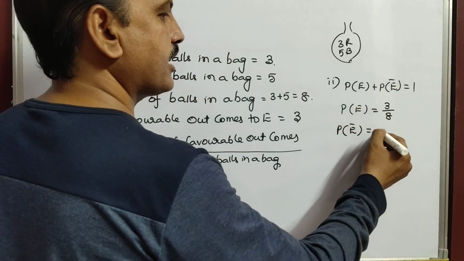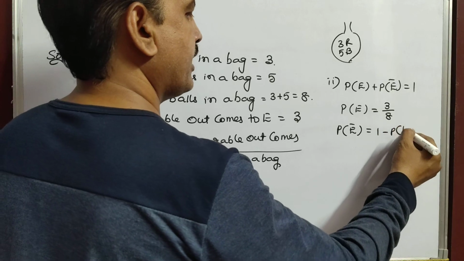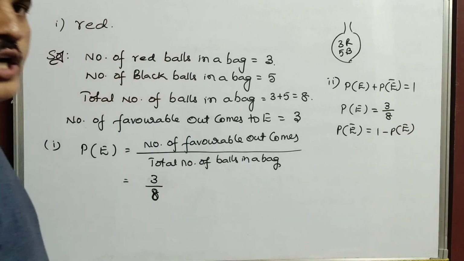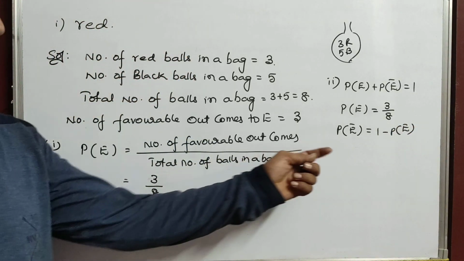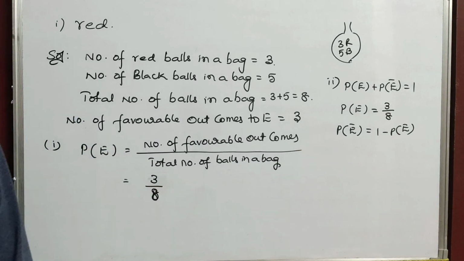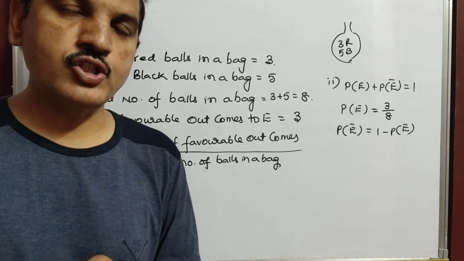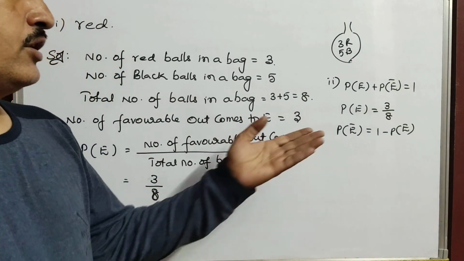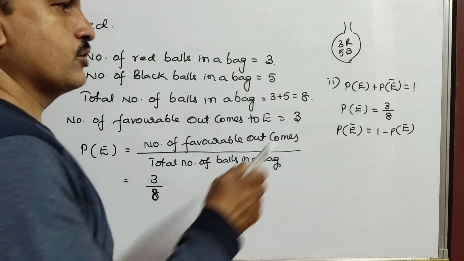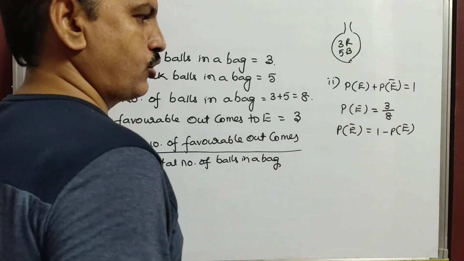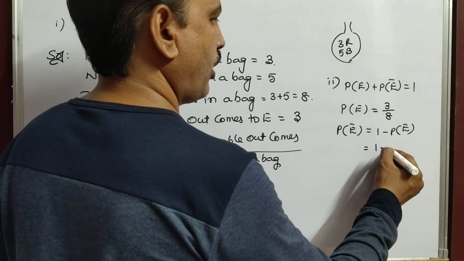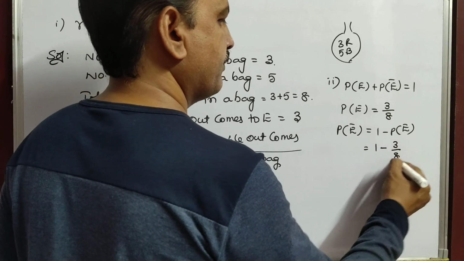So P of E dash equals 1 minus P of E. That means it is asking for the not event, the probability that the ball drawn is not red. So P of E dash equals 1 minus 3 by 8.